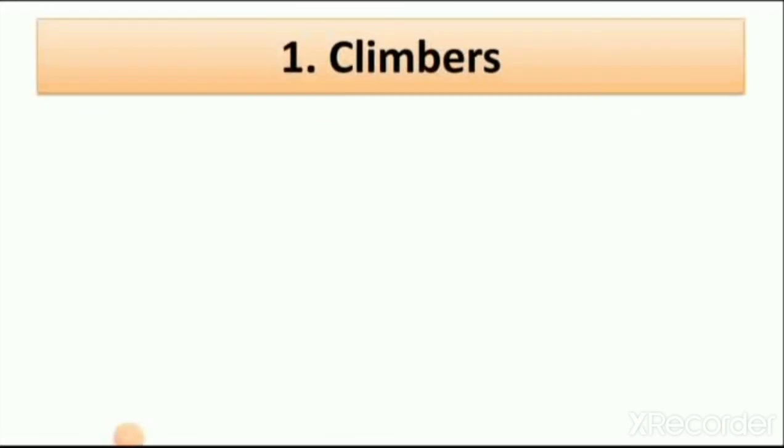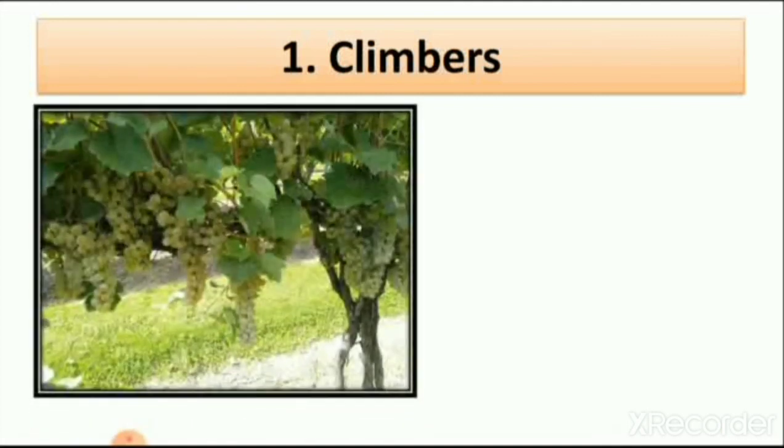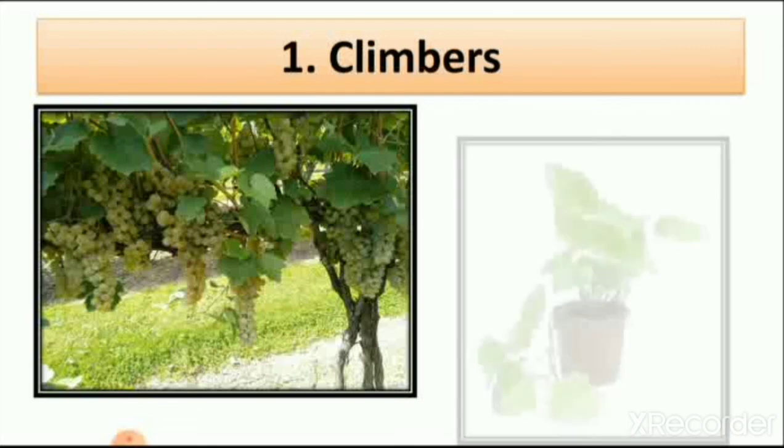The next question is climbers. So here you have to write 2 examples of climbers. So which are they? The plants which grow straight with support. So first is grapevine. You can see the picture of grapevine here. You can write money plant also here.